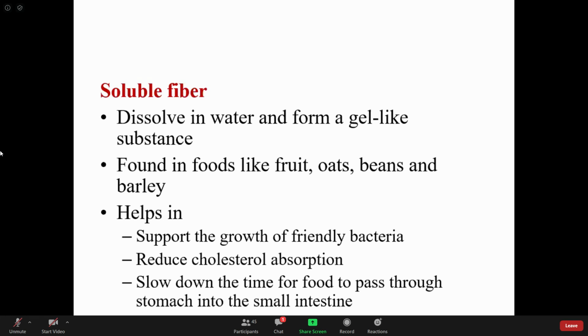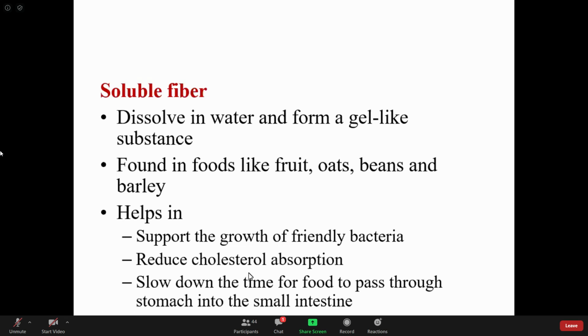Apart from that, it also increases the excretion of bile salts. So what happens is these soluble fibers inhibit the reuptake of bile from the large intestine.